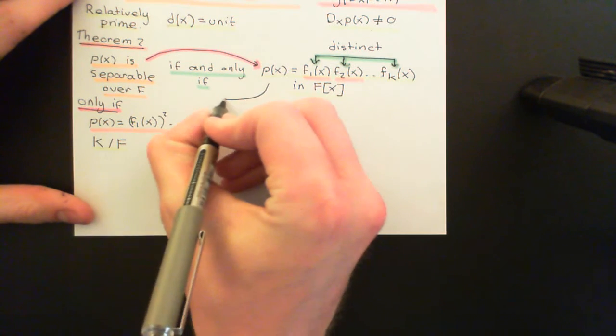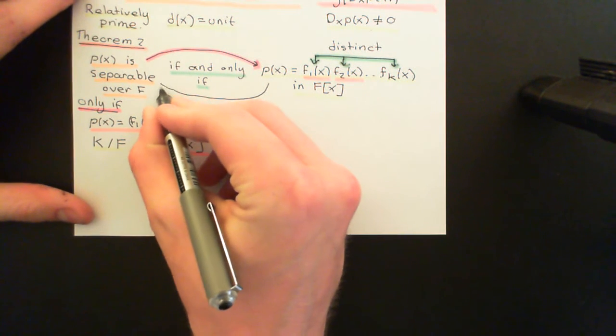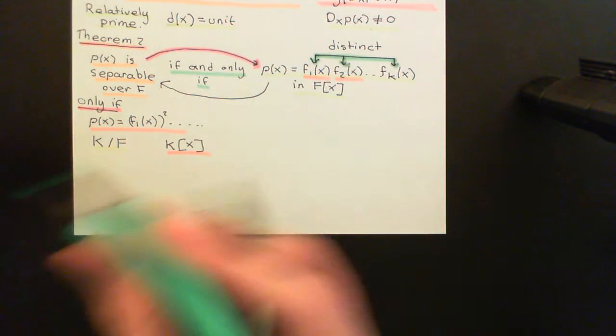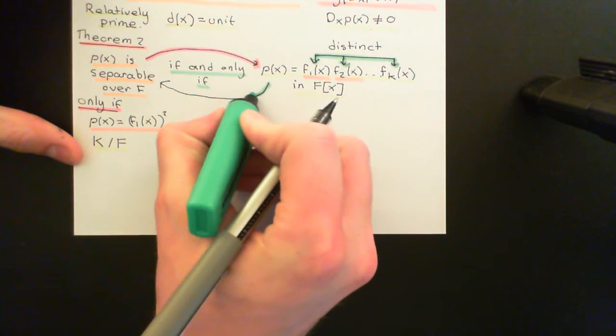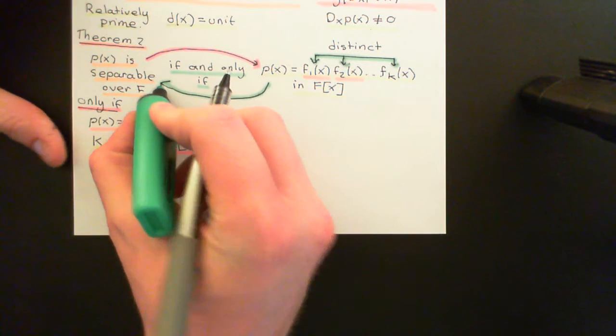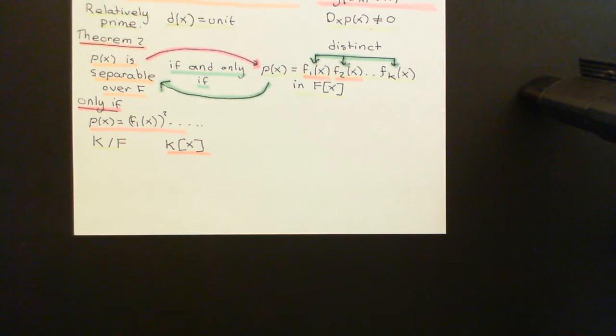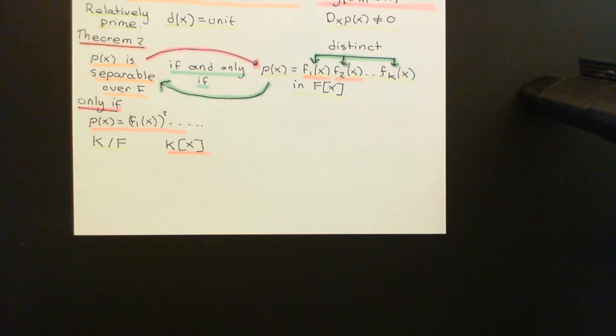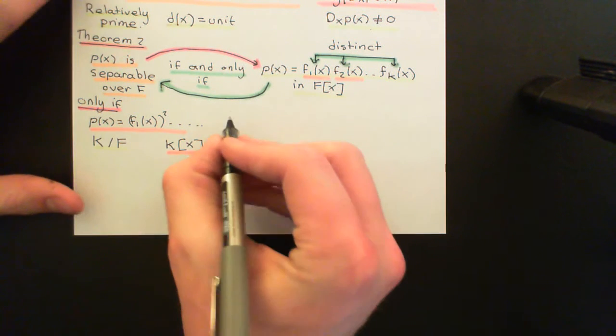Now let's do the more difficult one, the "if" here, but it's still not that difficult, it's just slightly more difficult than that one. Okay, so we now want to prove that if it's true that our polynomial p(x) has a factorization into irreducibles over the field F, where all of the irreducibles in this factorization are distinct, then it's a good enough criterion for p(x) being separable over F, and therefore these two statements are truly equivalent to one another. So let me put this here.